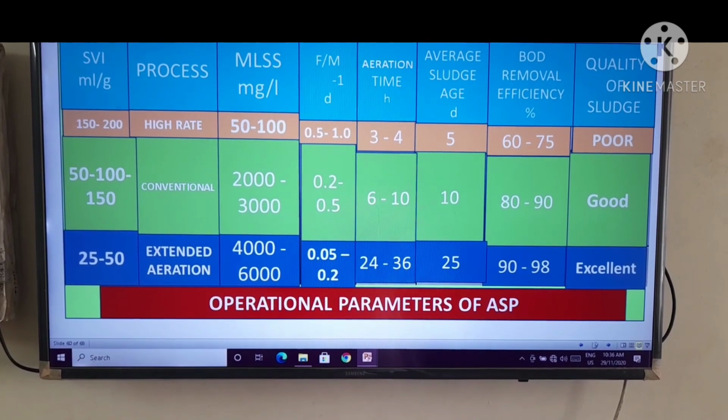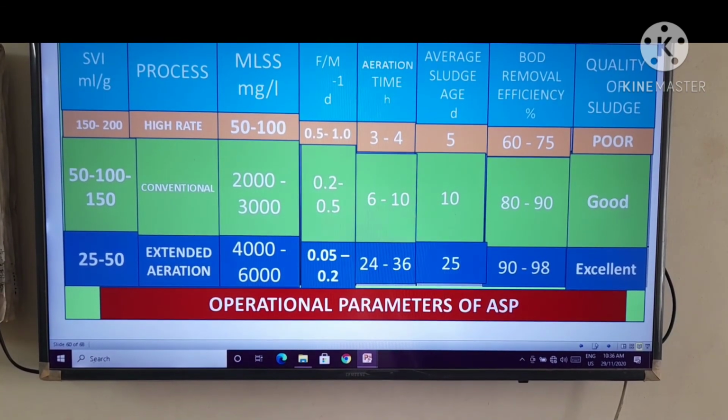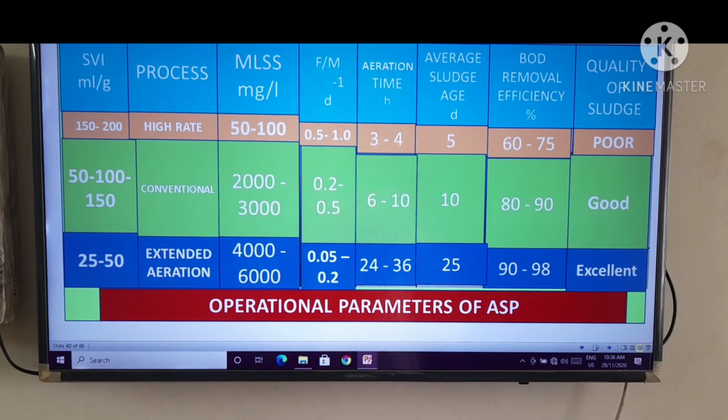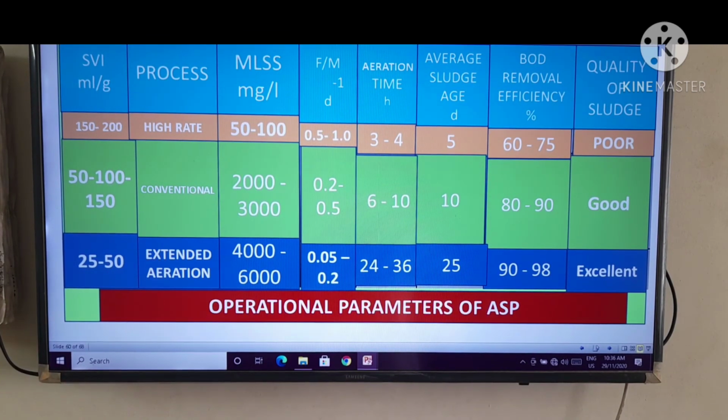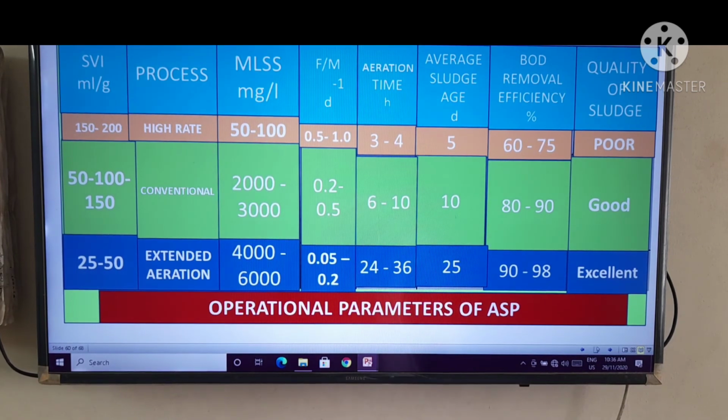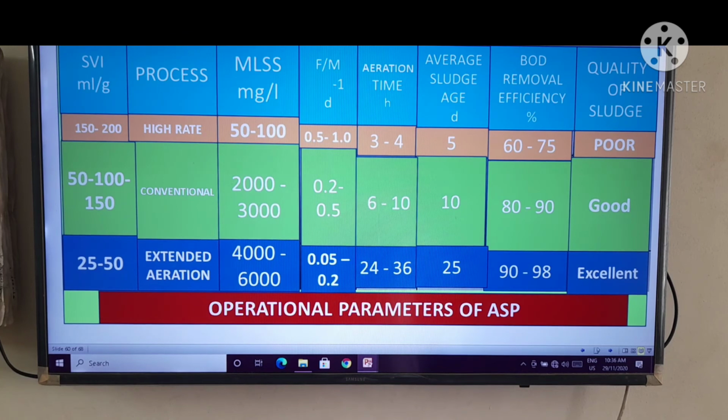The aeration time for 150 to 200 is 3 to 4 hours. If the value of SVI is 50 to 150, the aeration time is in between 6 to 10 hours.